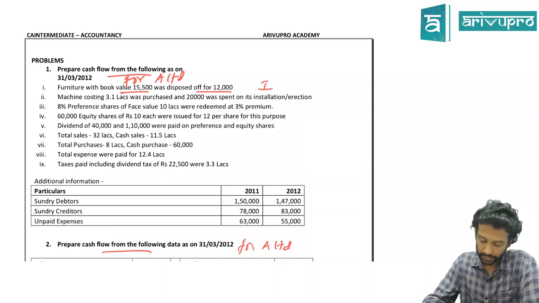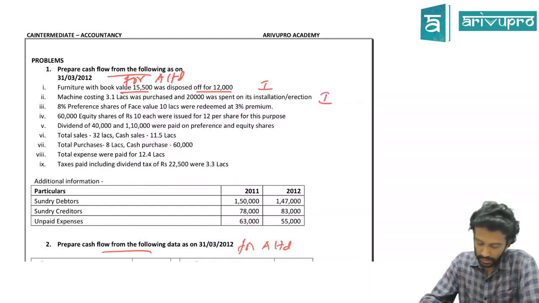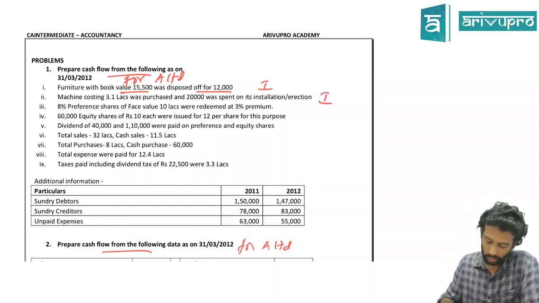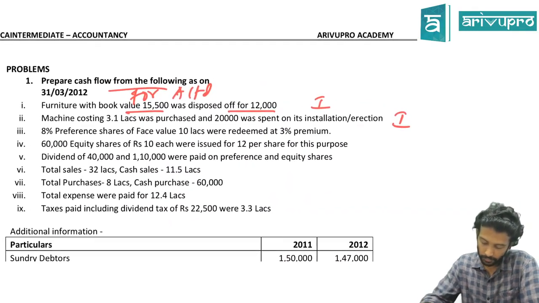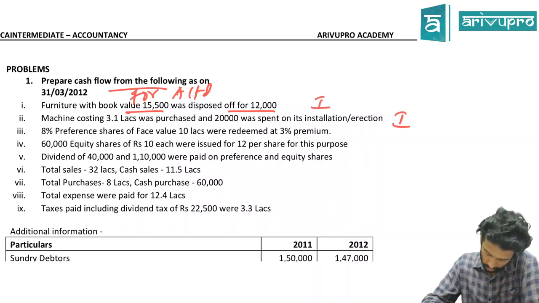Investing activity. Next, a machine costing 3,10,000 was purchased and 20,000 was spent on its installation. So purchase of machinery is first of all what activity? Investing activity. Will you write the amount as 3,10,000 or 3,30,000? 3,30,000, because whatever installation charges are incurred should be capitalized, meaning they should be added to the cost of machinery. So the cost of machinery is not 310, it is 310 plus 20, which is 3,30,000, part of your investing cash flow.